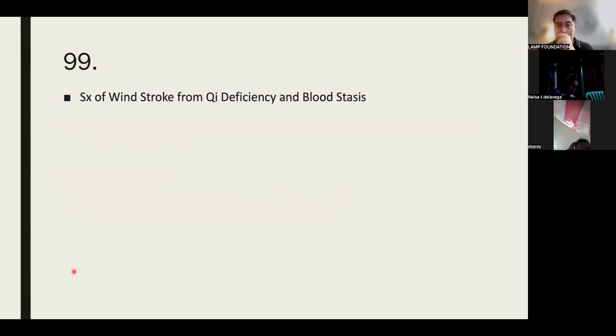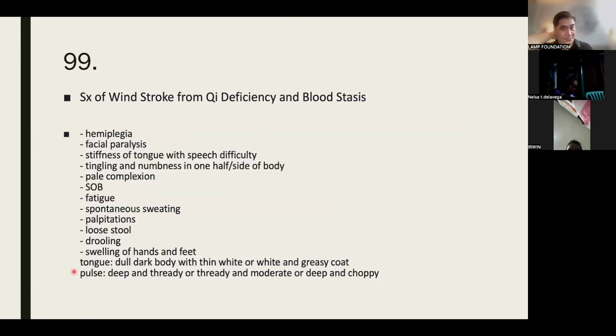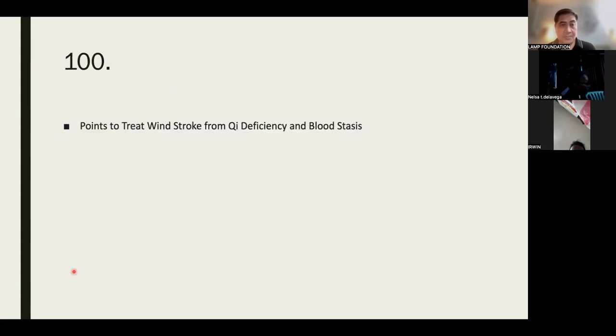The symptoms would be hemiplegia, facial paralysis, stiffness of tongue with speech difficulty, tingling and numbness in one half or side of body, pale complexion, shortness of breath, fatigue, spontaneous sweating, palpitations, loose stools, drooling, swelling of hands and feet. The tongue would be dull, dark body with thin white or white and greasy coating. The pulse would be deep and thready or thready and moderate or deep and choppy.